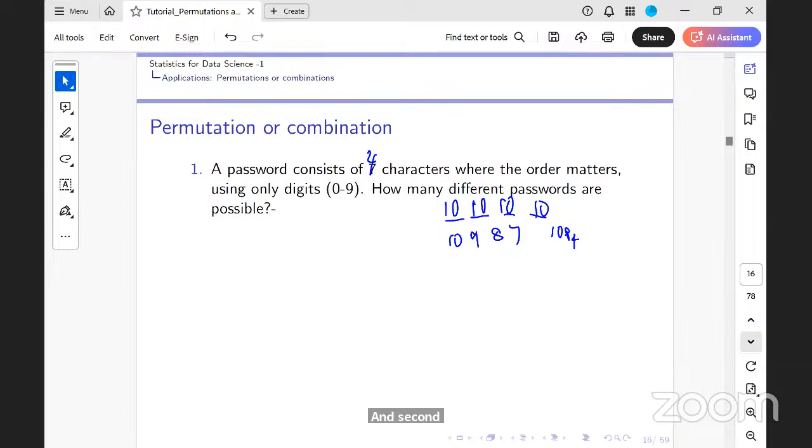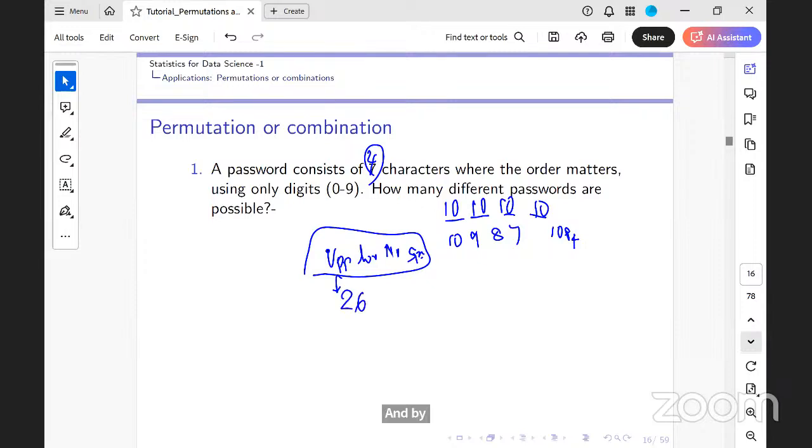So you can see that whenever I talk about a password, you'll find examples with a combination of uppercase, lowercase, numbers, and special characters. You can see how even a simple 4-character password can be formed in so many ways. How many uppercase letters would I have? 26, repetition allowed.